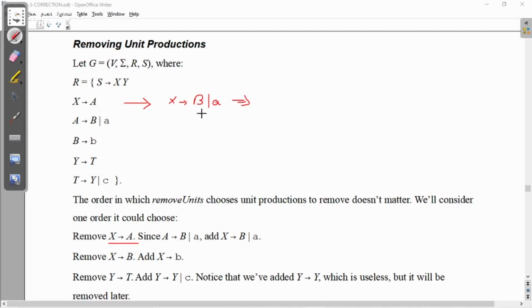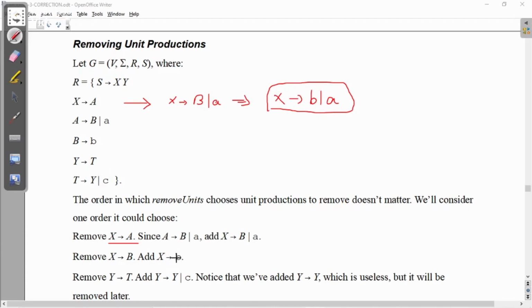So what is B now? B gives b. So this can give me X gives b or a. Instead of X gives A, we can add this rule. So I have removed X gives B also. Finally, I am going to remove X gives B.